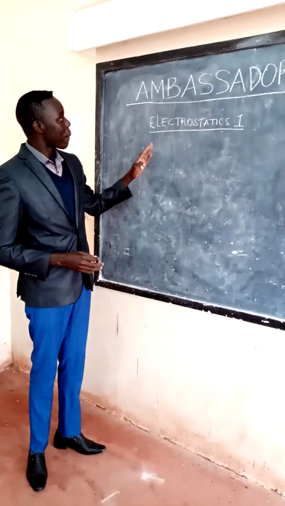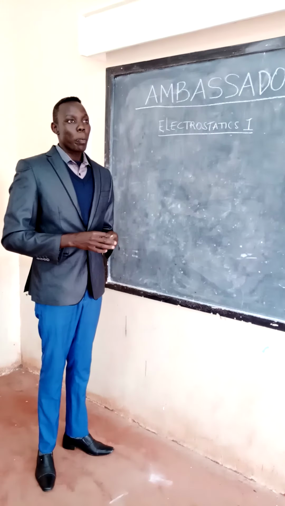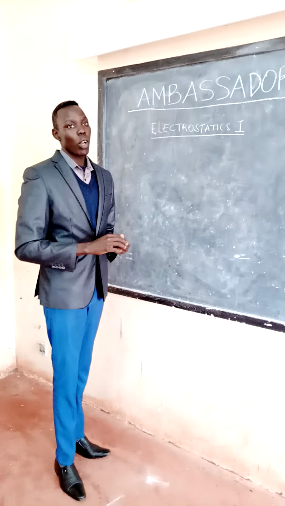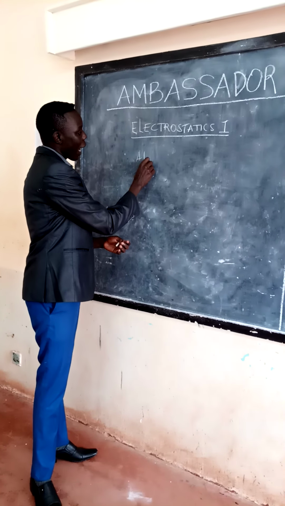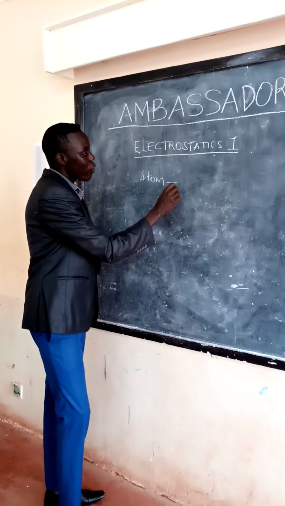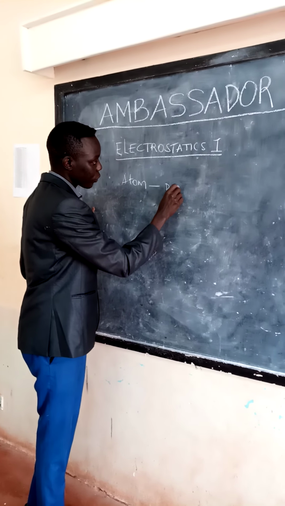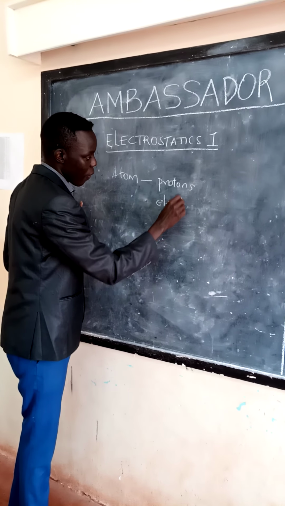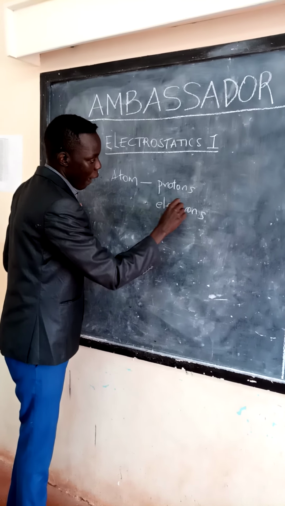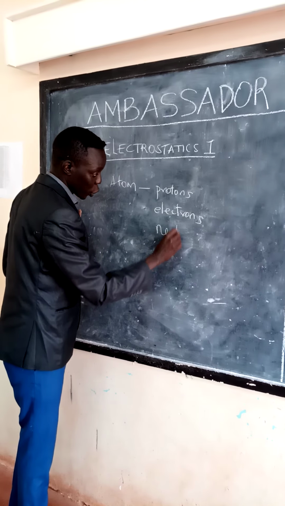So when we talk of electrostatics, I want to bring you first of all from an atom. We have an atom, and inside an atom we have what we call protons, we have electrons, and we have neutrons.